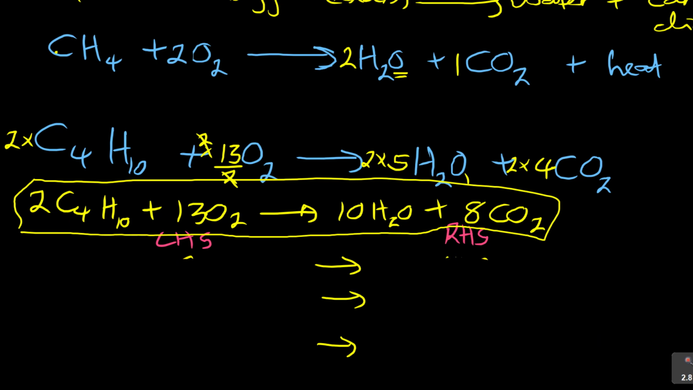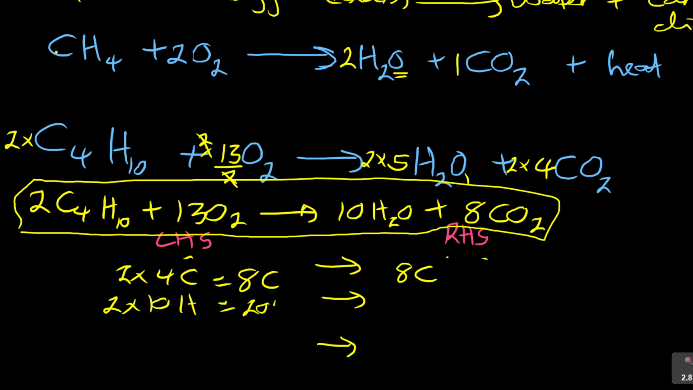Let's look at how many carbons. 2 times 4 carbons, which is 8 this side, 8 carbons. What about on the right hand side? 8 times, you can see the 8 there, it's 8C. How many hydrogens? 2 times 10 hydrogen, which is 20 hydrogens. On the other side, 10 times 2, which is simple, 20 hydrogen.